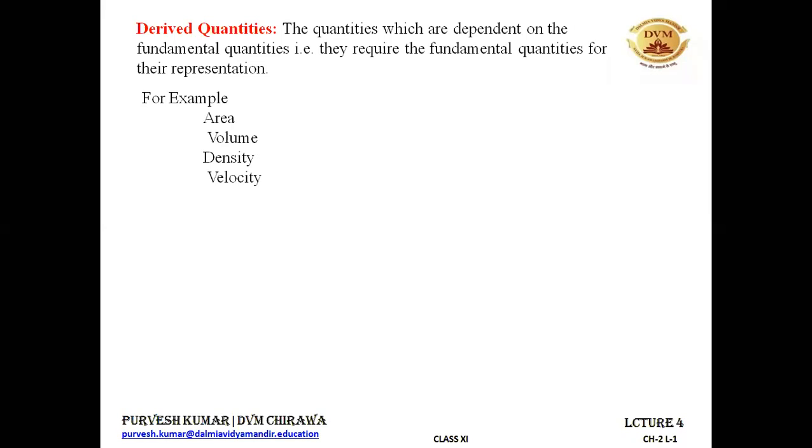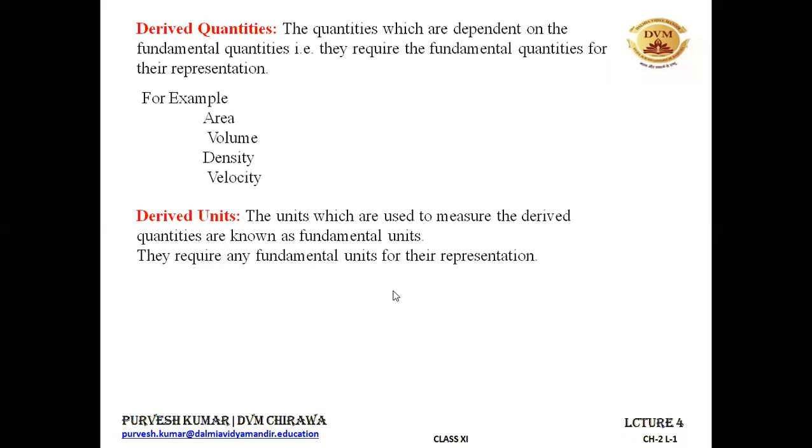Velocity. Velocity is also a derived quantity because it is displacement upon time. Displacement is some kind of length. All right. And it has been derived by division of two fundamental quantities, that is displacement upon time. So it is a derived quantity. Velocity is equal to displacement upon time. So one is displacement, other one is time. You are dividing two fundamental quantities in order to get the velocity. That's why we can say that all these quantities, they are dependent on the fundamental quantities for their representation.